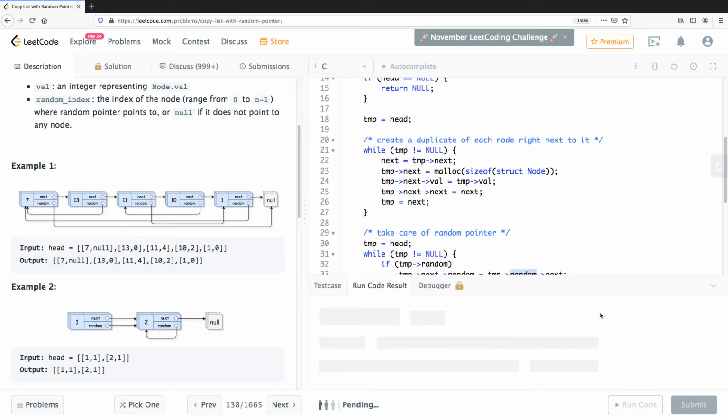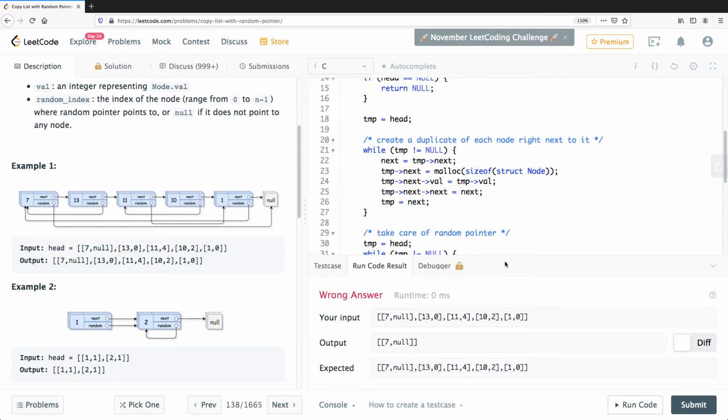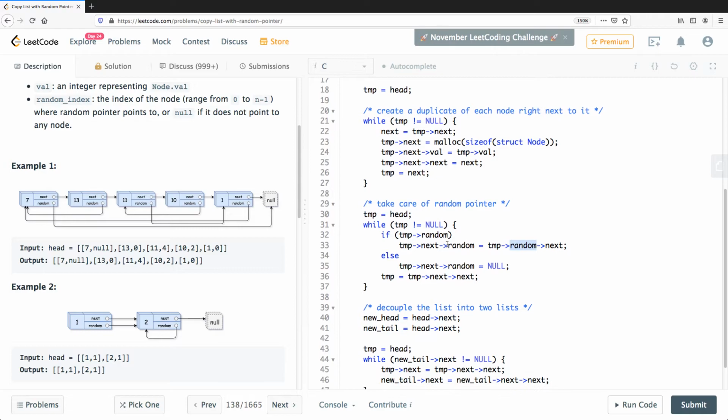So now let's see if that takes care of the problem. We still have an issue. So if temp next random equal to temp random next, else temp next random equal to null, and then temp equal to temp next.